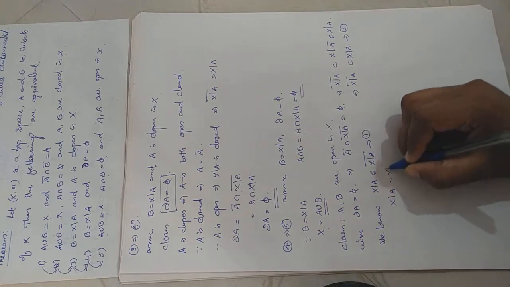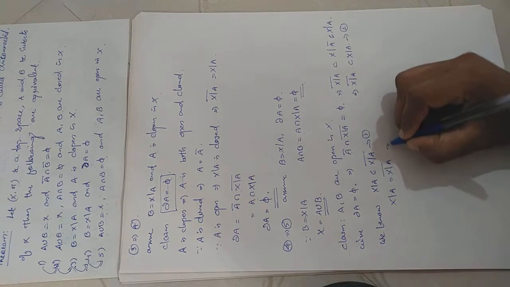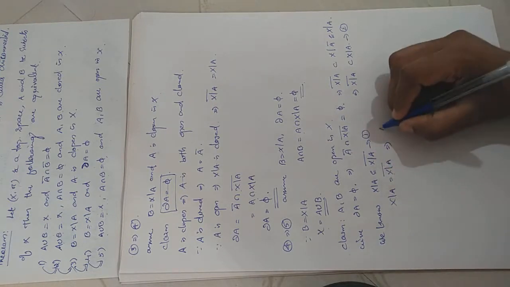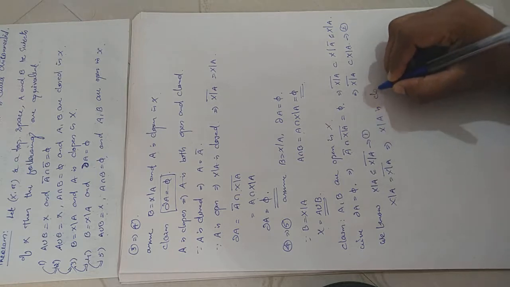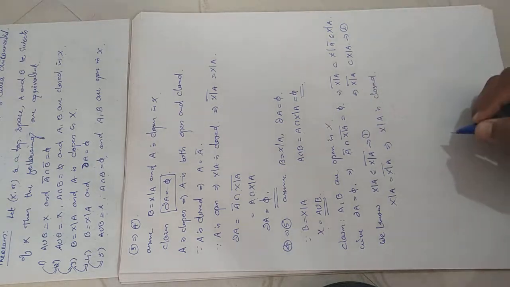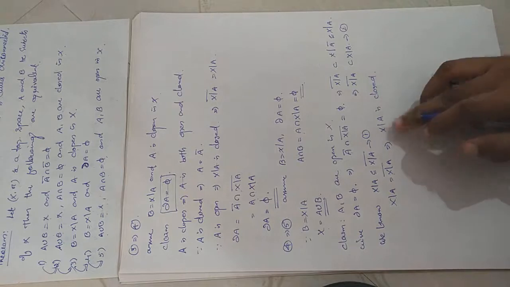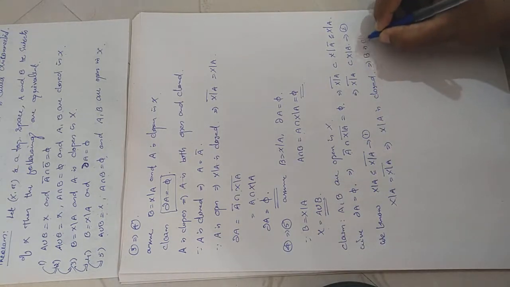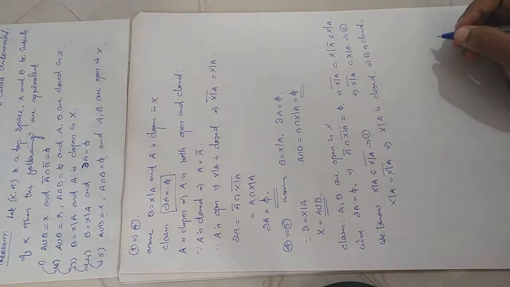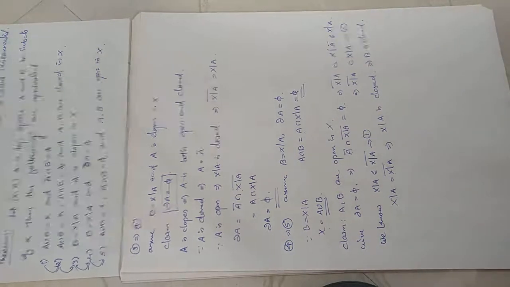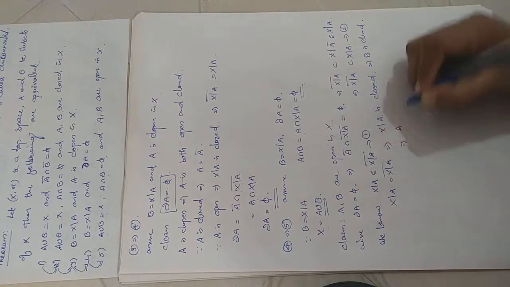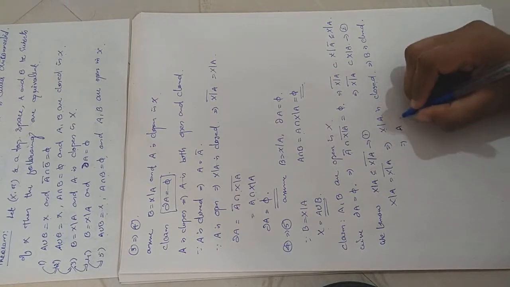equal to the closure of X minus A, which means X minus A is closed. What is X minus A? B, which implies B is closed. Which implies whenever X minus A is closed, its complement will be open, right? So A is open.